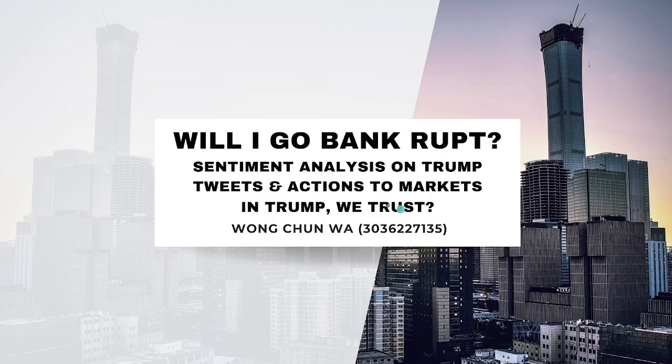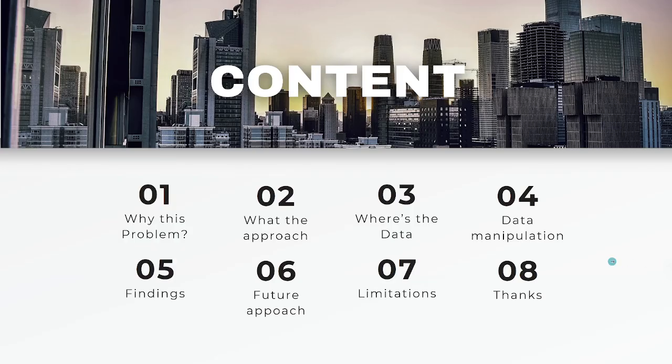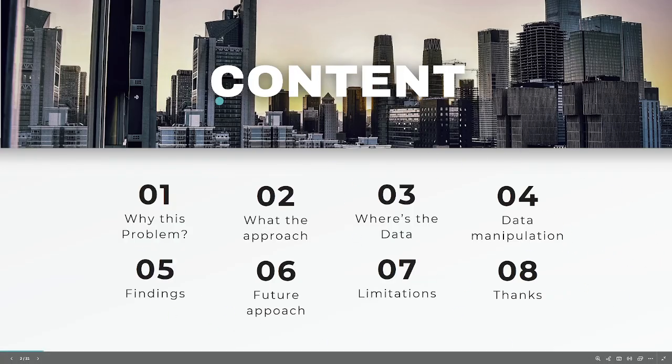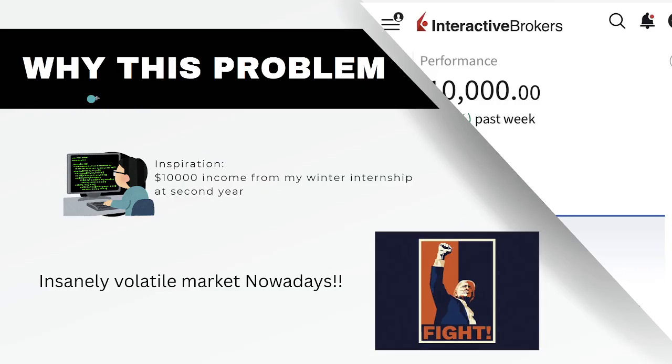This is my course project for COMP2501, and this is my topic. Majorly, I'm doing a sentiment analysis on Trump tweets and his actions on the market. Here are the contents I will cover in this PowerPoint and my presentation. Why is this problem important, or where does it come from?